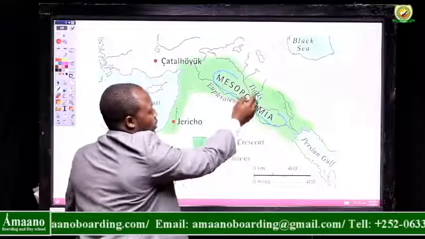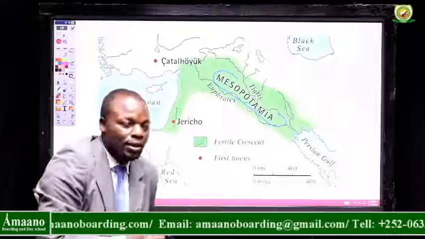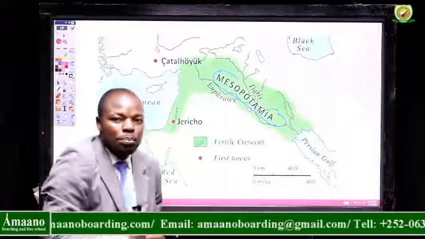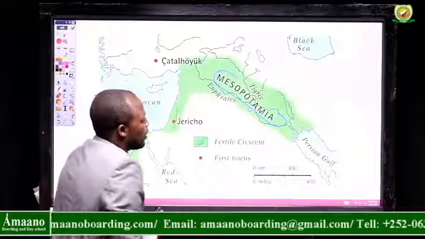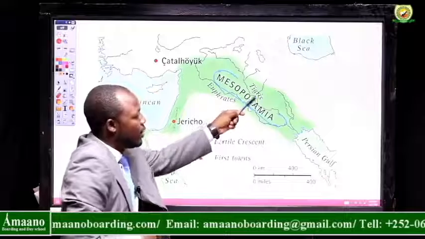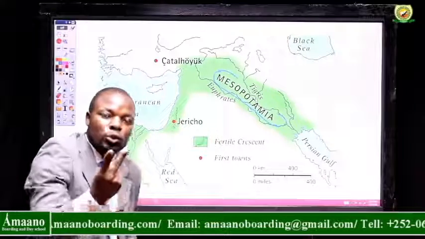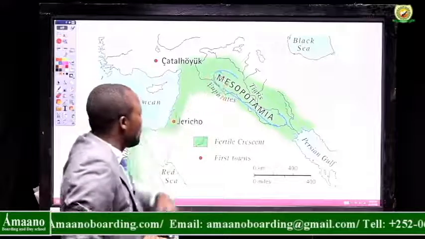One, Tigris is here, and river Euphrates. Euphrates is E-U-P-H-R-A-T-E-S, and Tigris is T-I-G-R-I-S. Those are the two rivers that provided water for Mesopotamia.